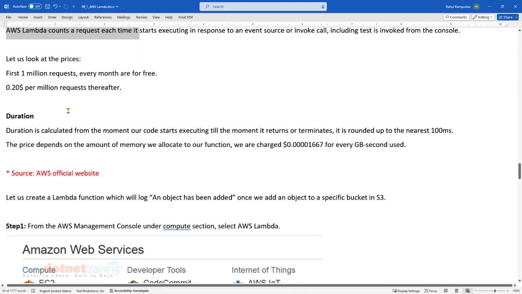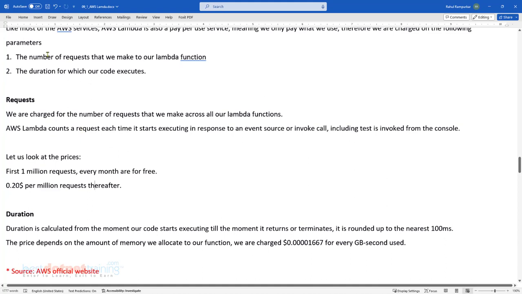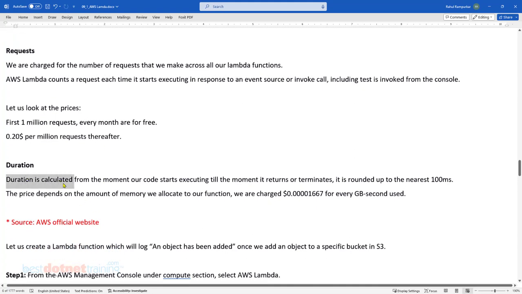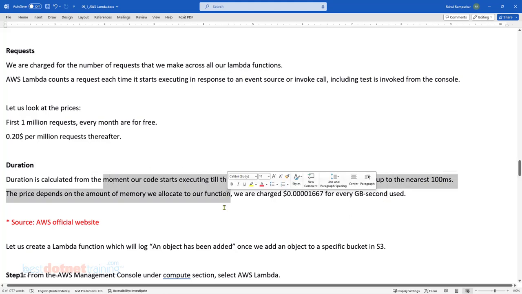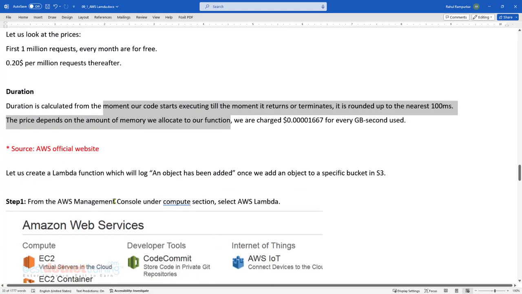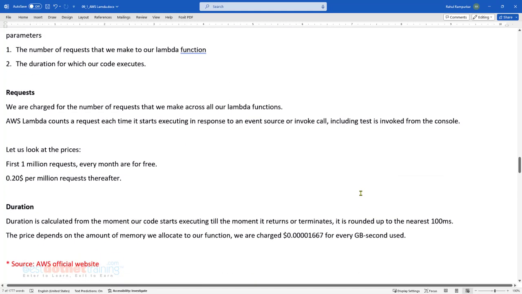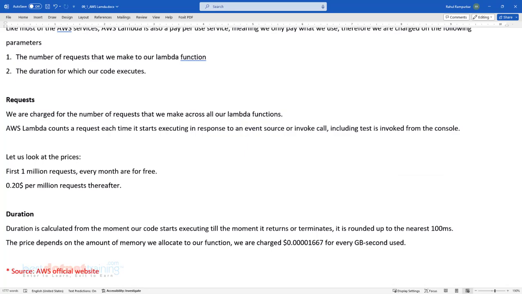So if you have understood these pricing aspects of Lambda: one is the number of invocations, two is the duration. We understood what is duration, right? It is calculated from the moment our code execution begins till it returns or terminates, and it is rounded to the nearest 100 milliseconds. As simple as that. And then of course we have to look at certain pricing examples for Lambda.